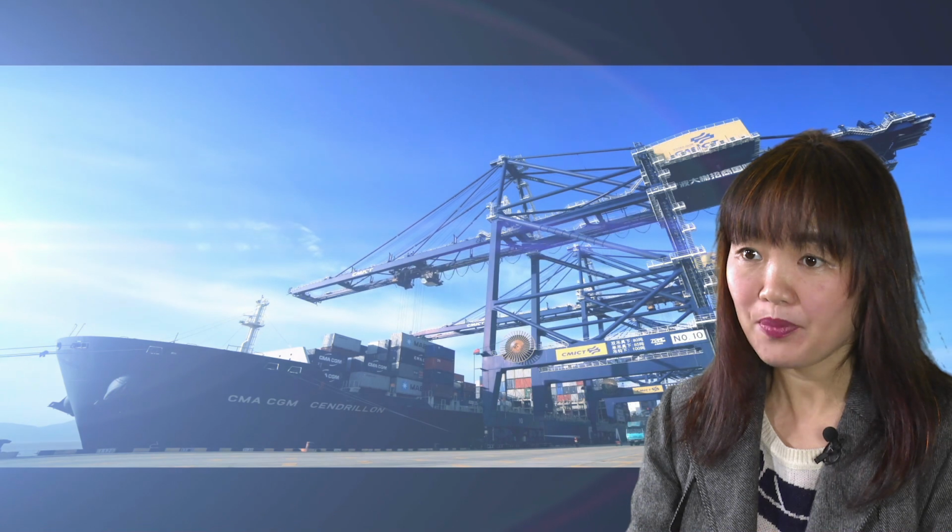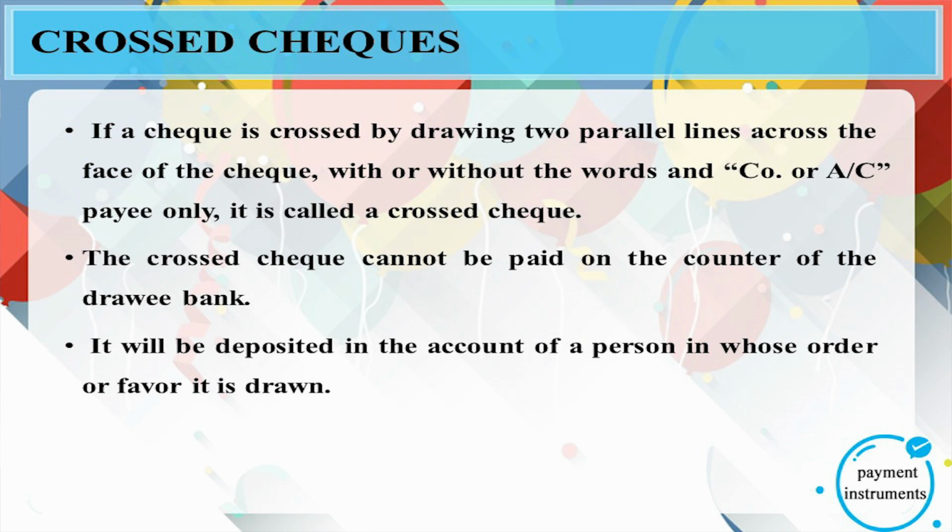If a cheque is crossed by drawing two parallel lines across the face of the cheque, with or without the words "and company" or "A/C payee only," this is called a cross cheque. The cross cheque cannot be paid at the counter of the drawee bank. It will be deposited in the account of the person in whose favor or order it is drawn.